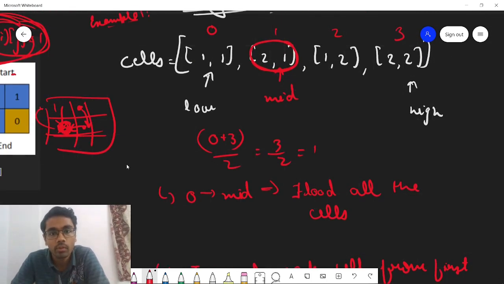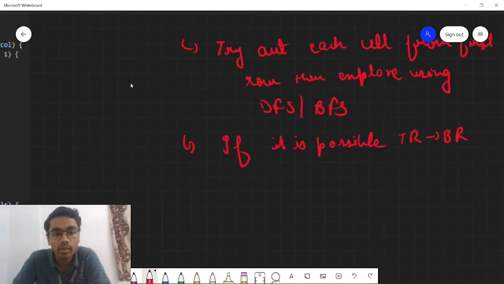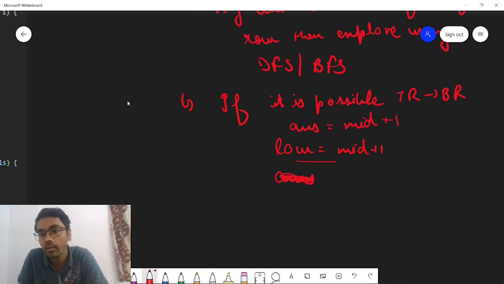So if this is possible with this particular mid value, if it is possible to reach from top row to bottom row, okay, this is fine. This might be the last day, this might not be the last day. So for that, we can explore in the right half. We'll update our low pointer to mid + 1. Also we will update our answer, which would be storing the last day. Because we can't say anything, this mid might be the last day or might not be the last day. So we will be storing answer as mid plus 1 and then explore the right half.